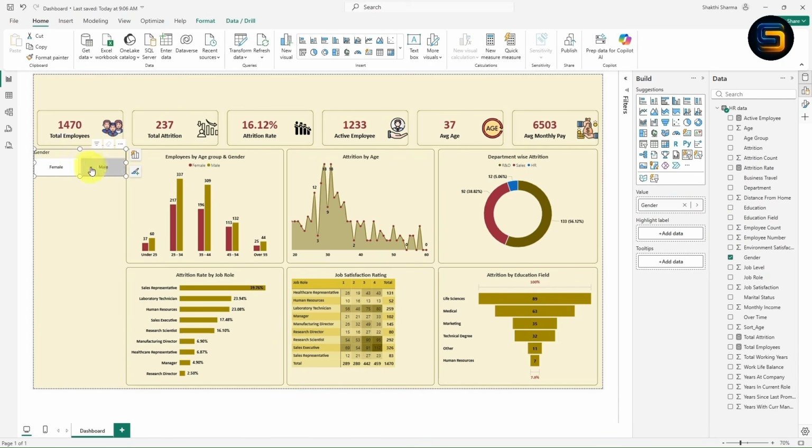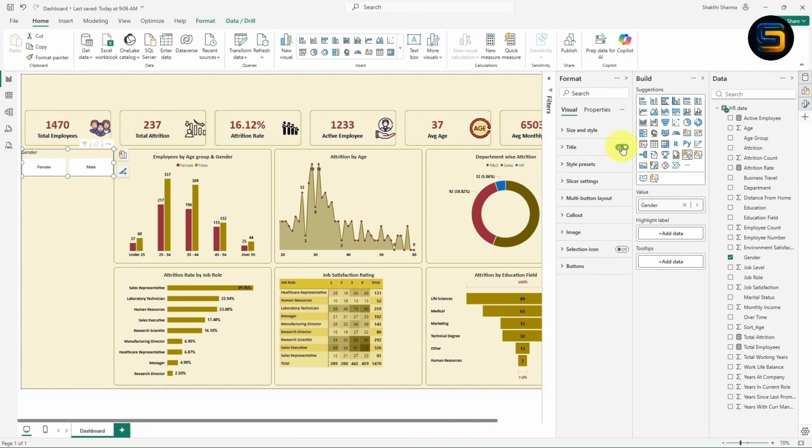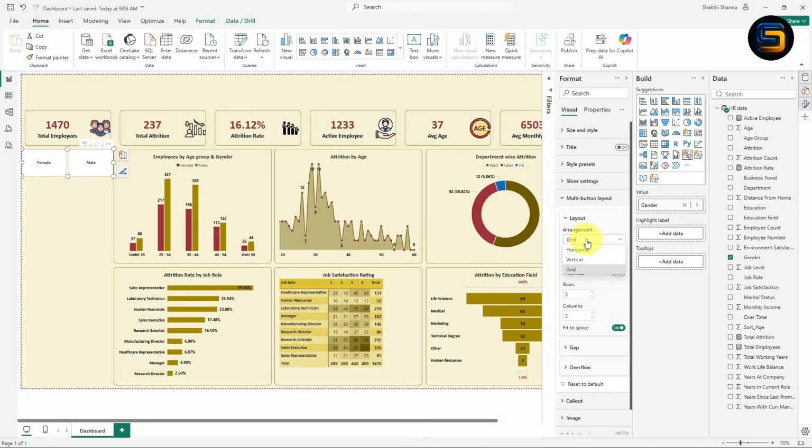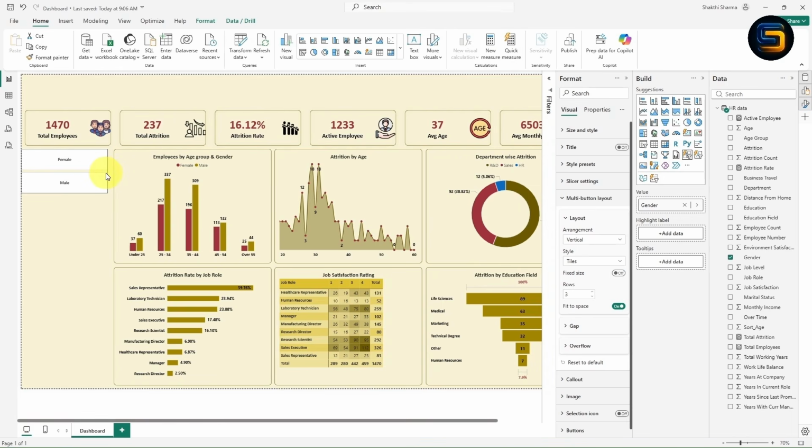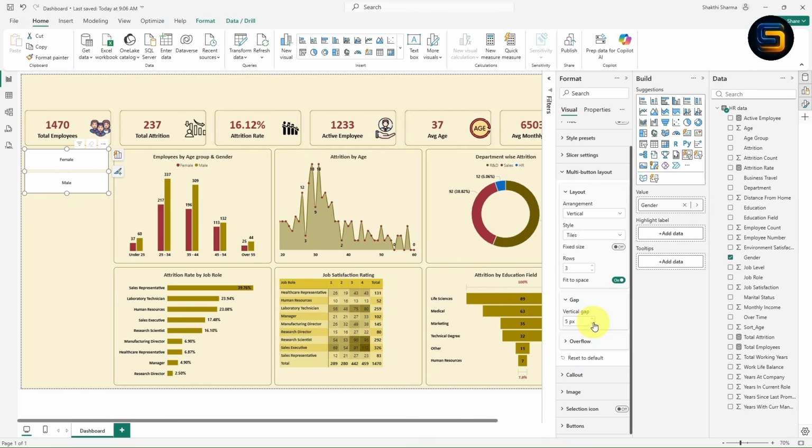Let us give formatting for this slicer. It is very simple. Expand this format. If you want to show the title, you can show the title or you can turn it off. Let me turn this off. Now click on multi-button layout. Instead of grid, I want vertical. I will select this vertical option. Now I think it is looking perfect. Let us give some formatting. If you want to reduce the gap, you can simply expand this option. From here you can reduce the vertical gap. I hope it is visible, right?